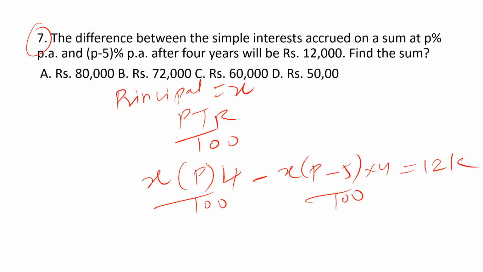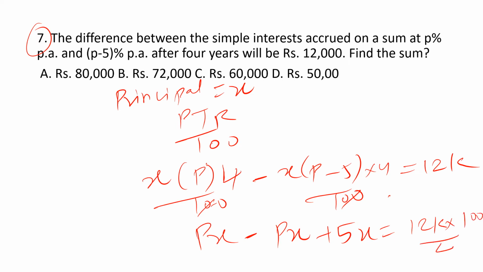And solving this we get, moving 100 to the right side with 12k and taking 4 out as common. So we get px minus px plus 5x is equals to 12k into 100 divided by 4.